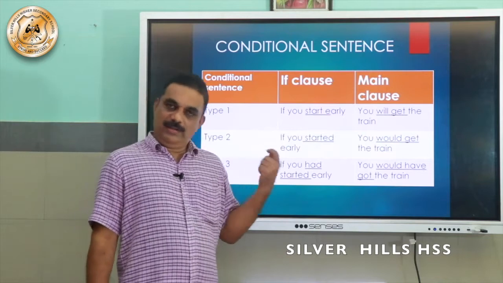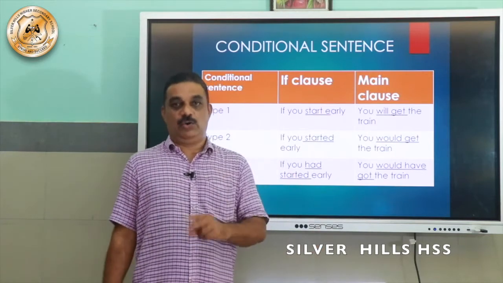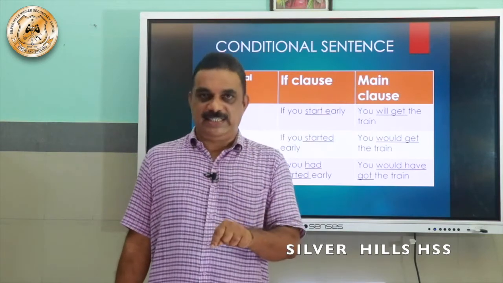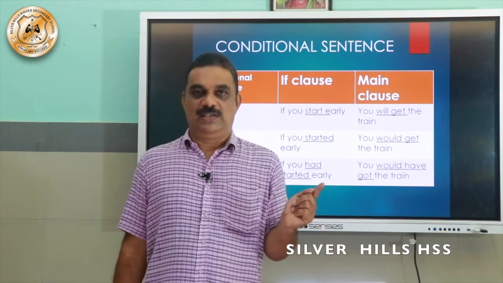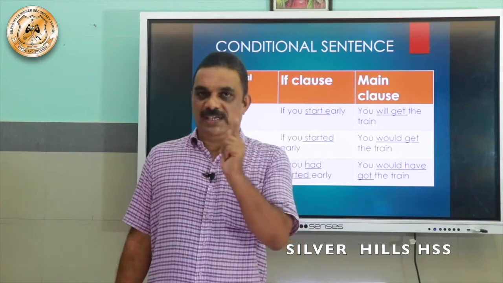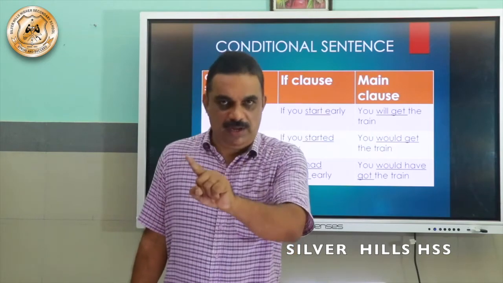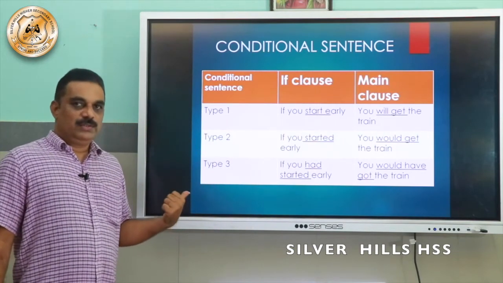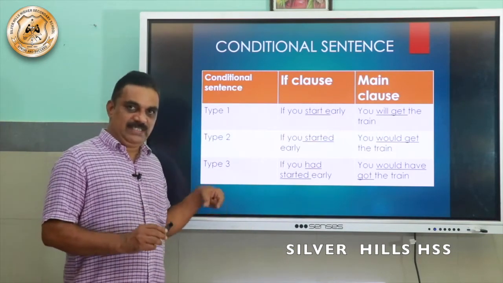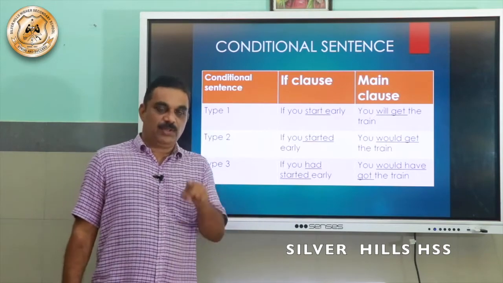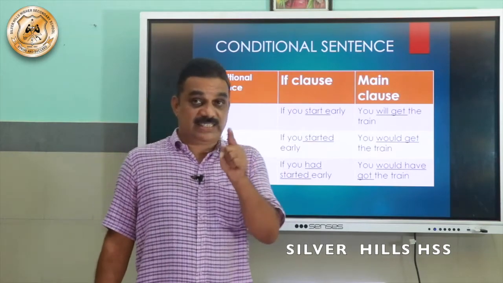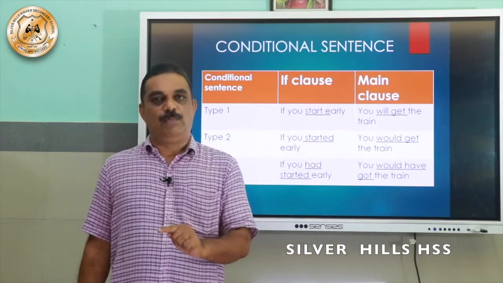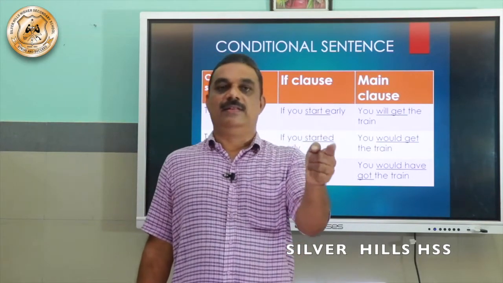Then in the improbable condition or type 2, you will have V2 or past tense in the if clause and would plus V1 in the main clause. And third type is impossible condition, and there you will have past perfect tense in the if clause and would plus have plus V3 in the main clause.